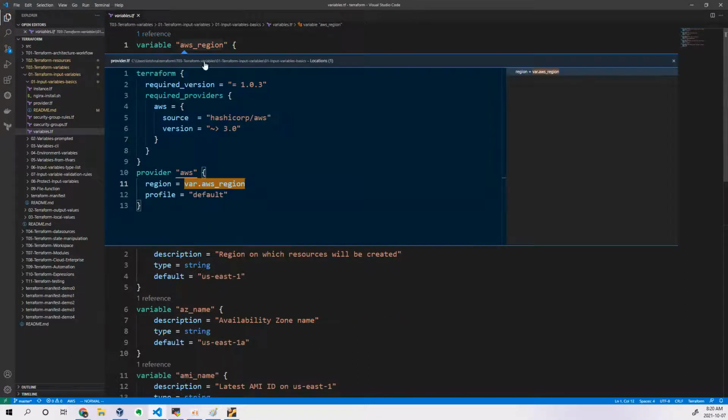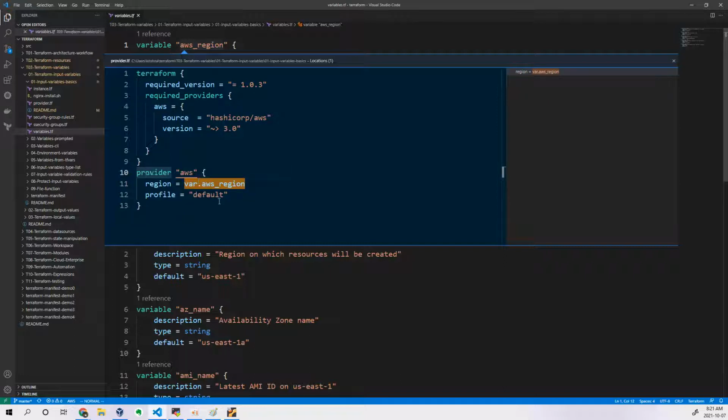If you click on that, it will show you where you have called it. I called this particular AWS underscore region in my Terraform settings block. Sorry, in my provider's Terraform configuration file. In the provider block, I have called this particular region.